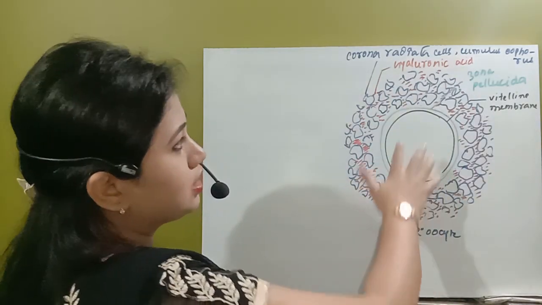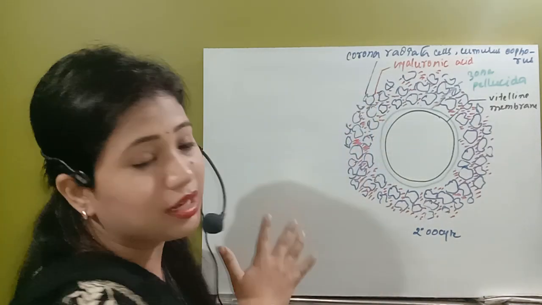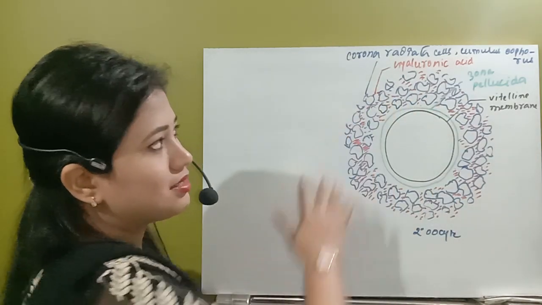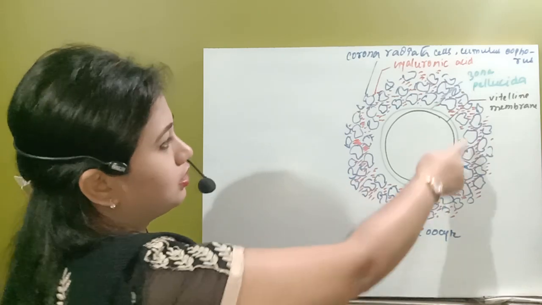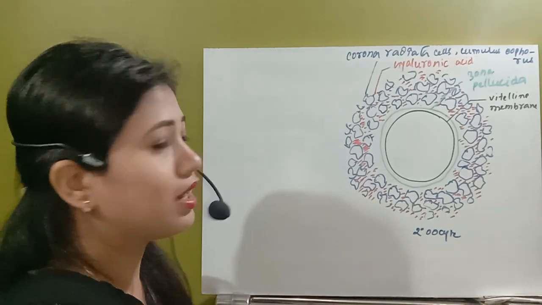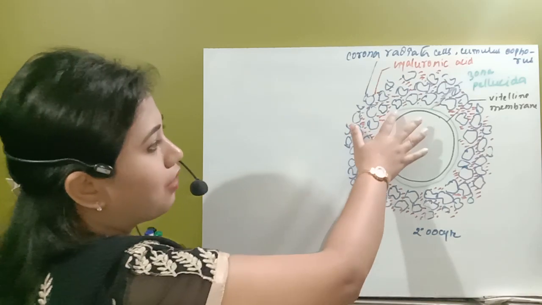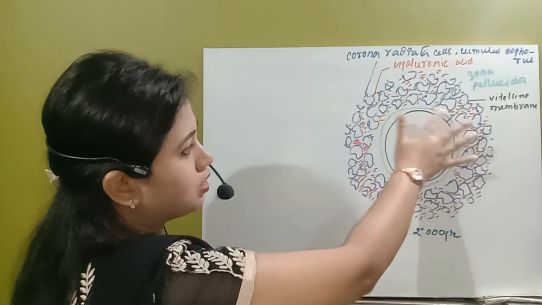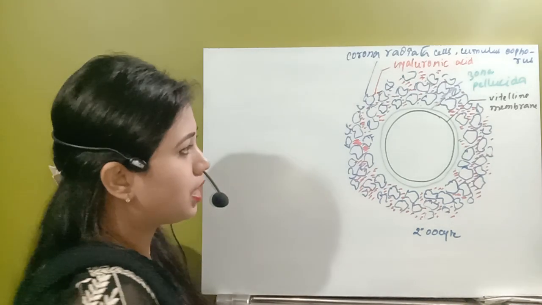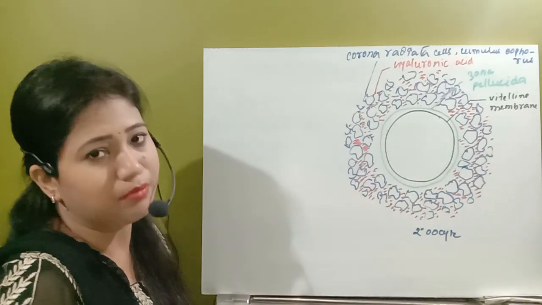You can see outside are numbers of granulosa cells, the cumulus oophorus as well as the corona radiata cells. These cells are glued together by an acid, hyaluronic acid. You can see that red colored substance is hyaluronic acid that glues the corona radiata cells outside the ovum. Just beneath the corona radiata, there is another non-cellular layer made up of glycoprotein, that is the zona pellucida, and the last membrane is known as the egg membrane or the vitelline membrane.